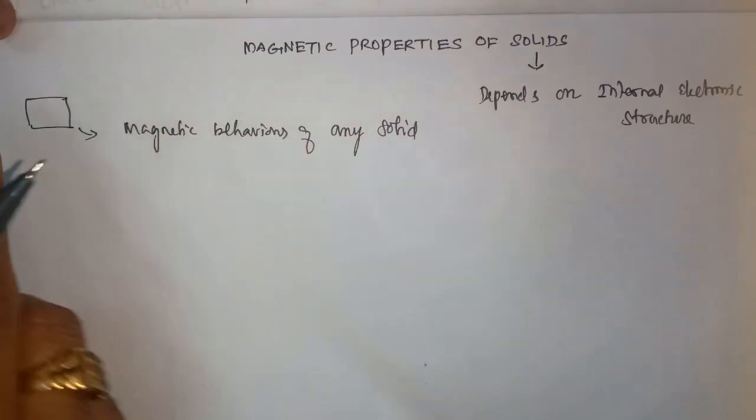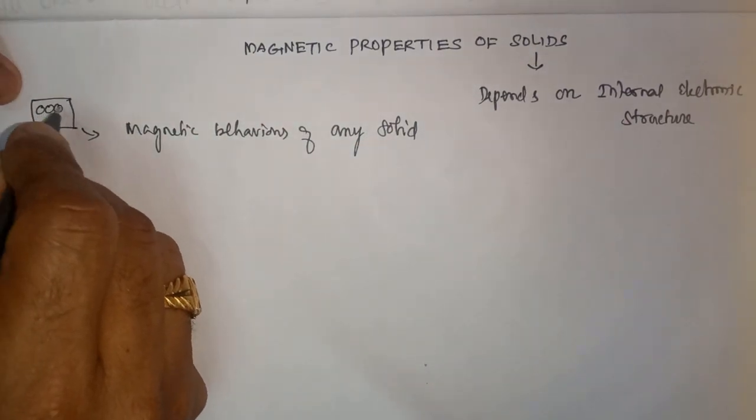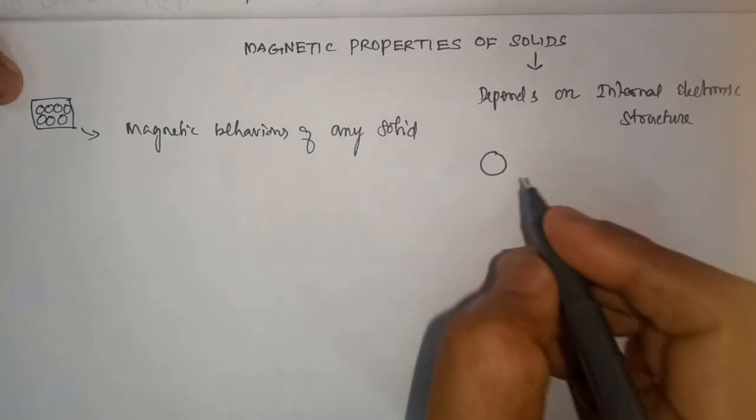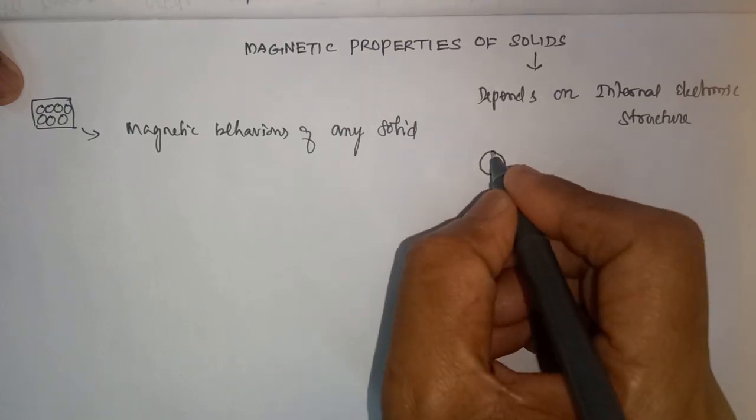A solid is made up of atoms. I take a single atom. It consists of a nucleus and the electrons.